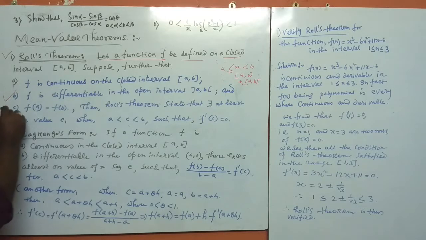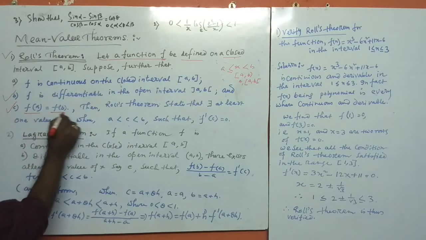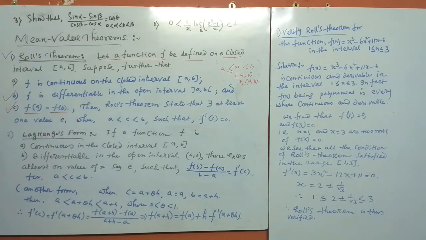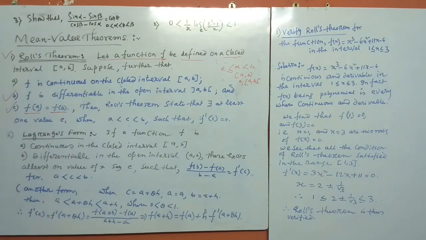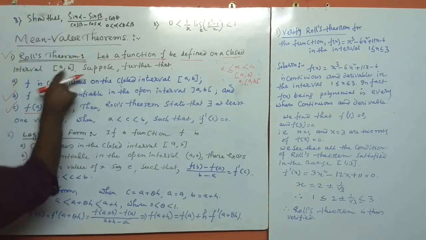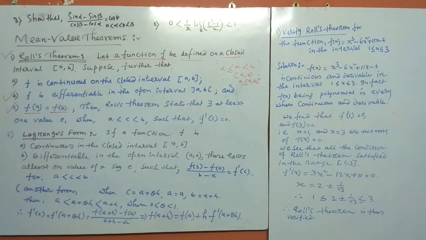And number 3 is f of a equal to f of b, the function values at the extreme points a and b are the same.